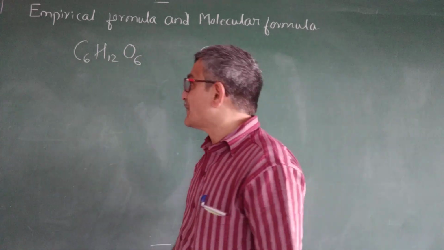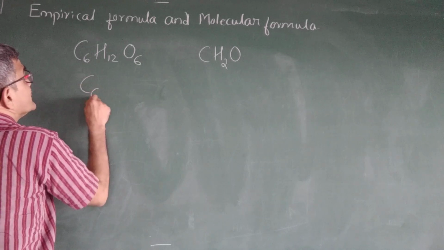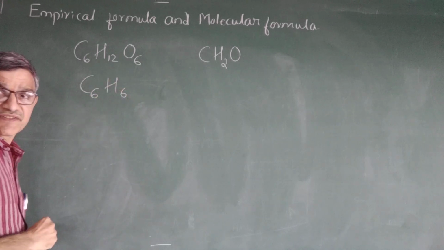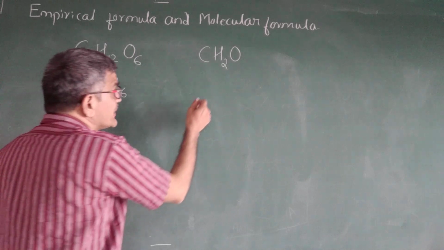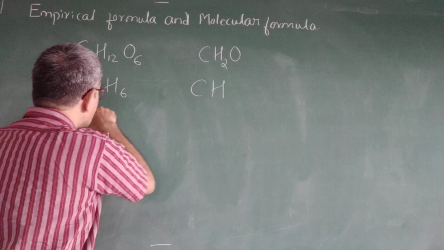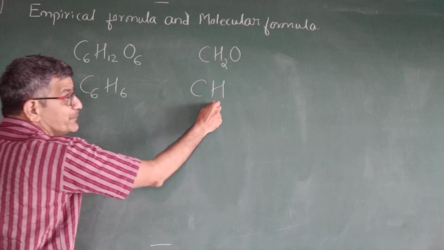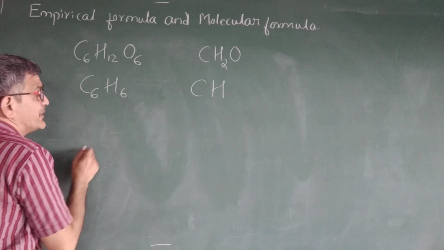Okay. One more example I will take. Benzene. Benzene formula is C6H6. What is its empirical formula then? It is CH, 1:1. That is the ratio. That is known as the empirical formula. This is the molecular formula.